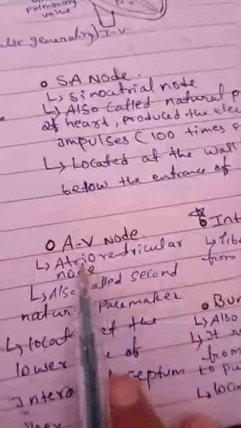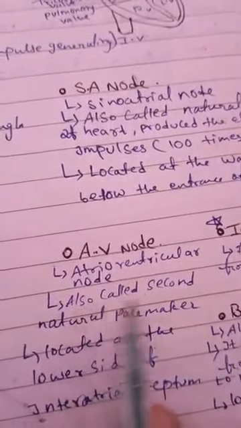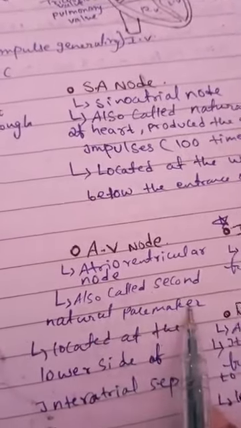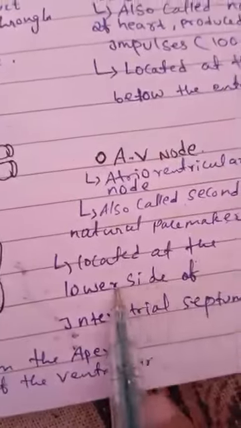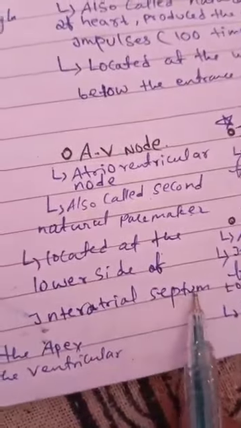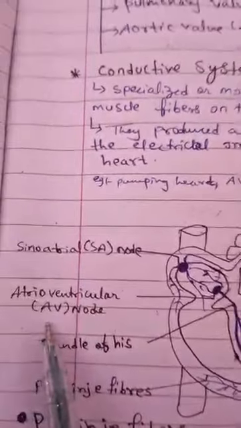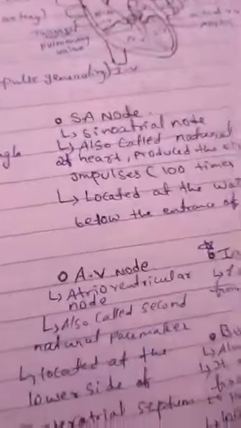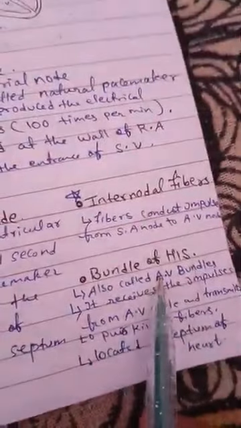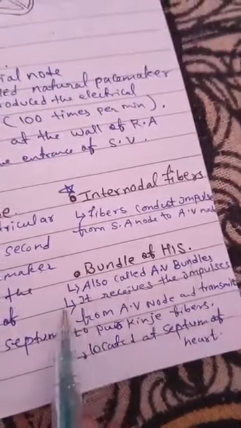AV node, atrioventricular node. This is also called the second natural pacemaker, located at the lower side of the interatrial septum. See this, this is the AV node. Bundle of His, also called AV bundle.